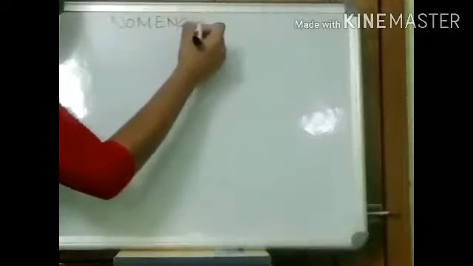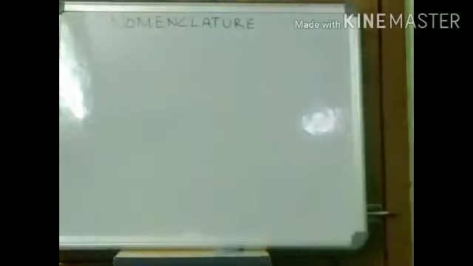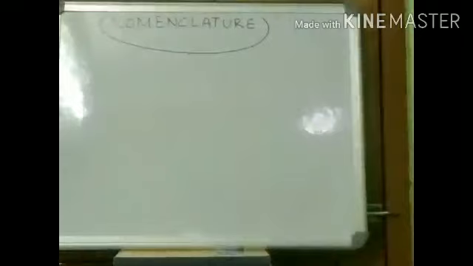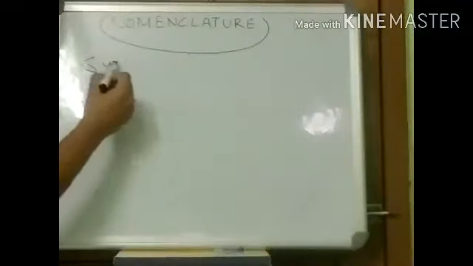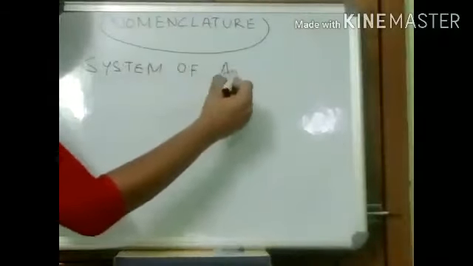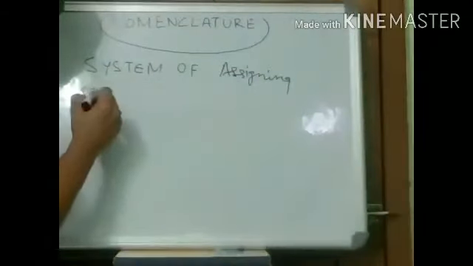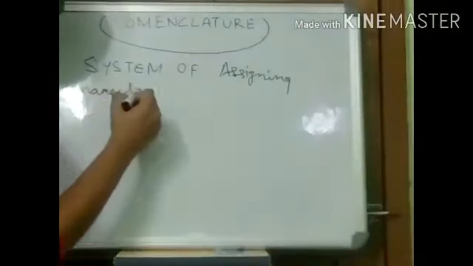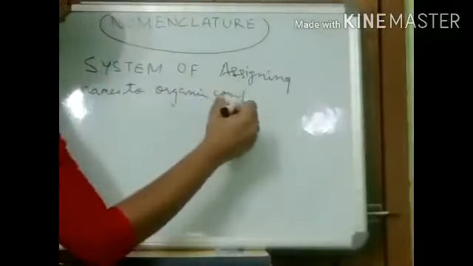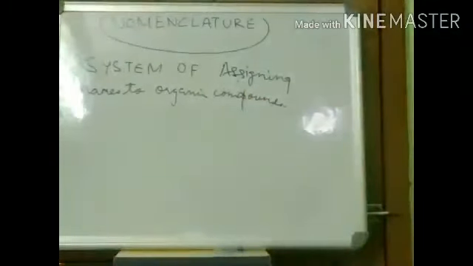What will we be talking about? We will be talking about nomenclature of organic compounds. What do we mean by nomenclature? Nomenclature is a system. What does this system do? This is a system of assigning names to organic compounds. Right. So nomenclature is the system of assigning names.